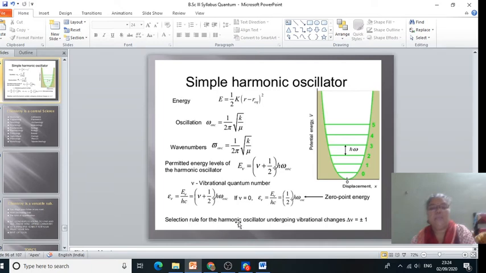The selection rule for a harmonic oscillator undergoing vibrational change is delta v equal to plus 1 or minus 1.